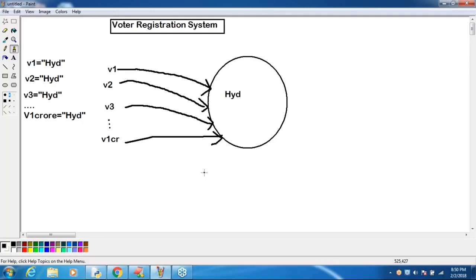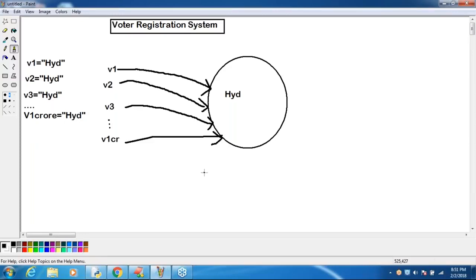Now think a bit very carefully, sir. How many voters are there? 1 crore. 1 crore voters are in the same city. City name is always the same or not? Yes, 1 crore voters of Hyderabad. City name is always Hyderabad only, right? Now my question is, how many Hyderabad objects got created? Only one. How many references point to that object? 1 crore references.